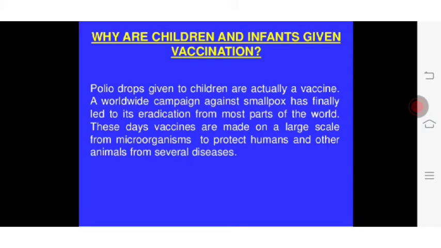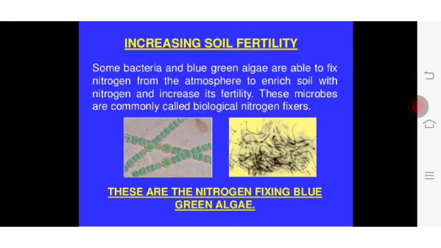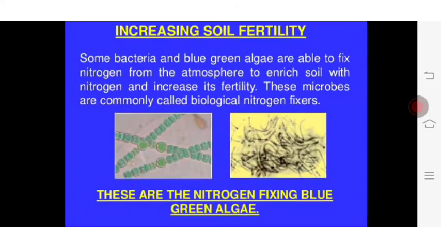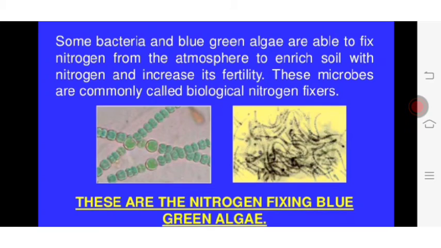A worldwide campaign against smallpox has finally led to its eradication from most parts of the world. These days, vaccines are made on a large scale from microorganisms to protect humans and other animals from several diseases. Bacteria help in increasing soil fertility. Some bacteria and blue-green algae are able to fix nitrogen from the atmosphere to enrich soil with nitrogen and increase its fertility. These microbes are commonly called biological nitrogen fixers.